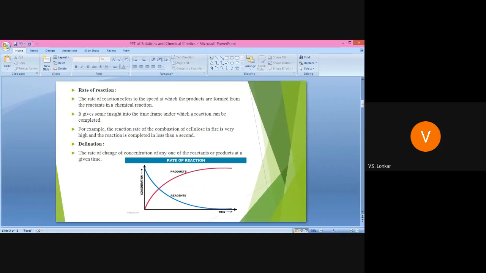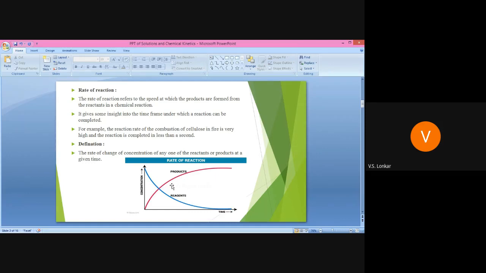Because whenever a reaction occurs, the concentration of one species decreases and the concentration of another increases. Simply, the concentration of reactant decreases and the concentration of product increases.